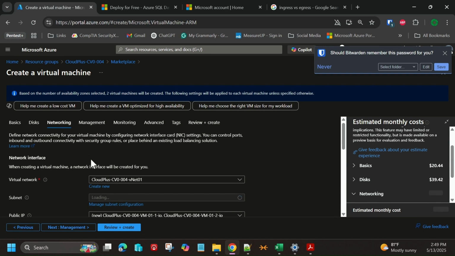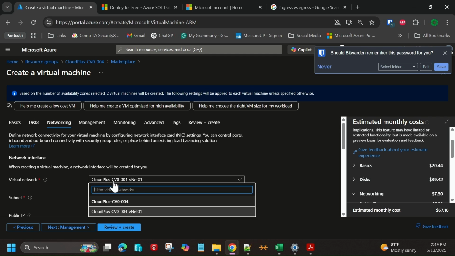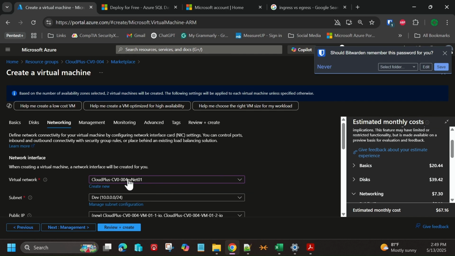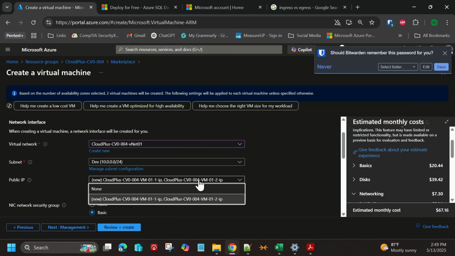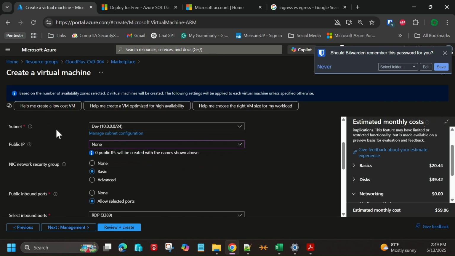And then when we get to the networking side, now you can see that by default, it's connected us to our VNet. And that's what I wanted. I wanted to go ahead and connect it to dev here. And then here is your public interface that you could potentially give it. I'm not going to give this one a public interface right now because I don't want it to be publicly accessible. I only want it to be accessible through the management interface at this point that we're connected to.